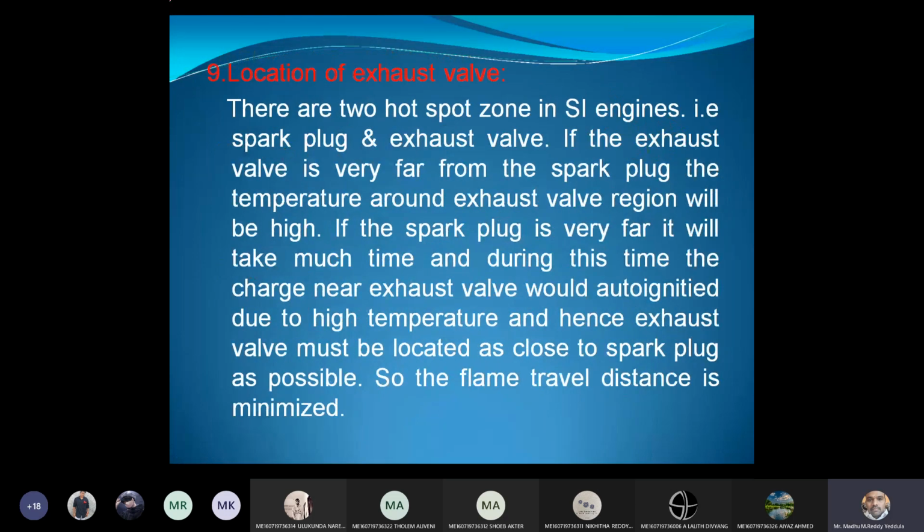Next, the location of the exhaust valves. As I told already, there are two hot zones within the SI engine cylinder, that is the spark plug tip as well as the exhaust valve. If the exhaust valve is very far from the spark plug, then the temperature around the exhaust valve region will be high. And if the flame takes much time to get there, during this time the charge near the exhaust valve would auto ignite due to high temperature. Hence the exhaust valve must be located as close to the spark plug as possible, so that we can minimize the knocking tendency.